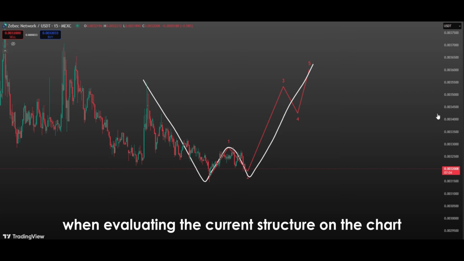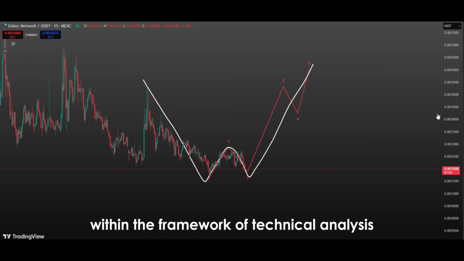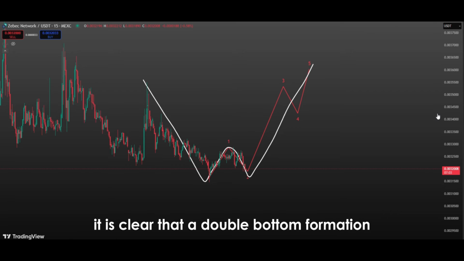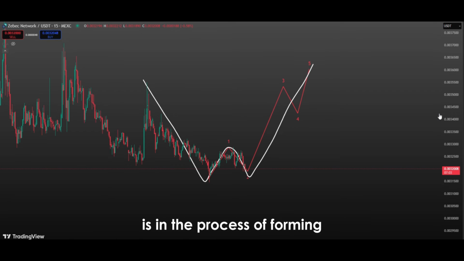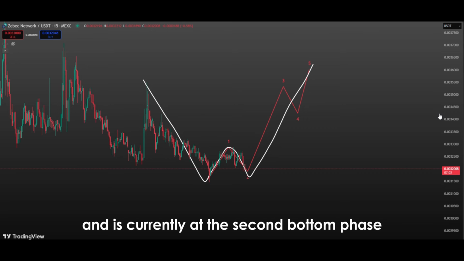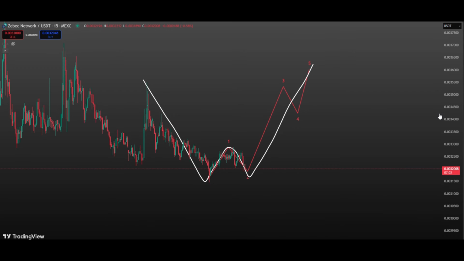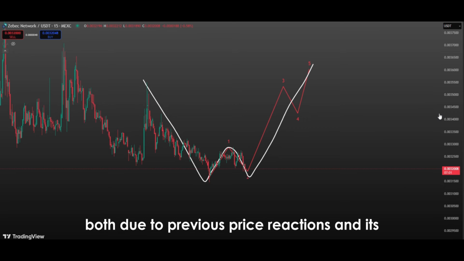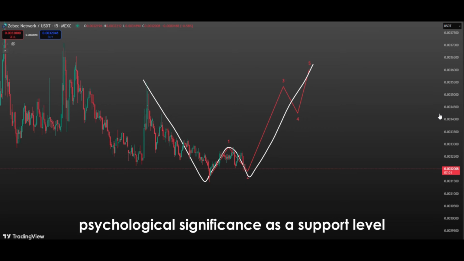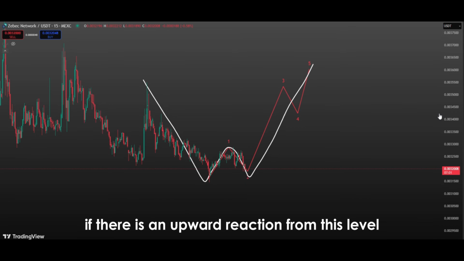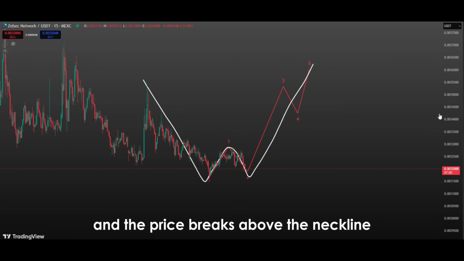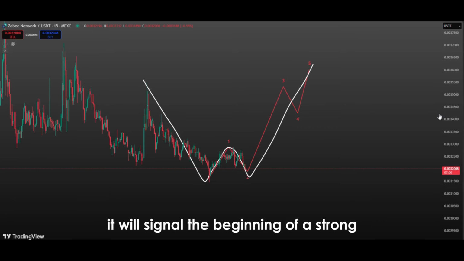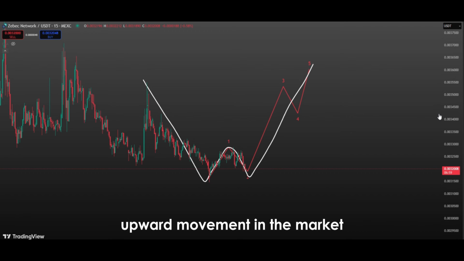In conclusion, when evaluating the current structure on the chart within the framework of technical analysis, it is clear that a double bottom formation is in the process of forming and is currently at the second bottom phase. This area should be closely monitored both due to previous price reactions and its psychological significance as a support level. If there is an upward reaction from this level and the price breaks above the neckline, it will signal the beginning of a strong upward movement in the market.